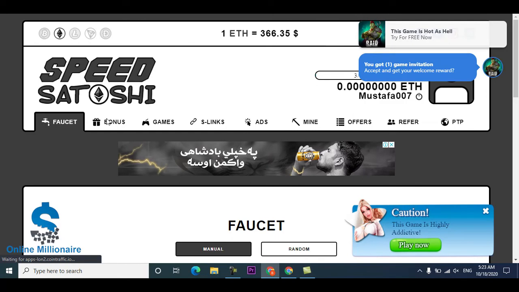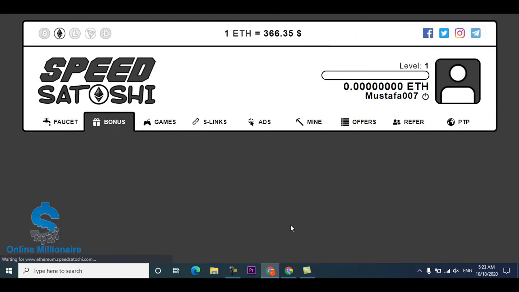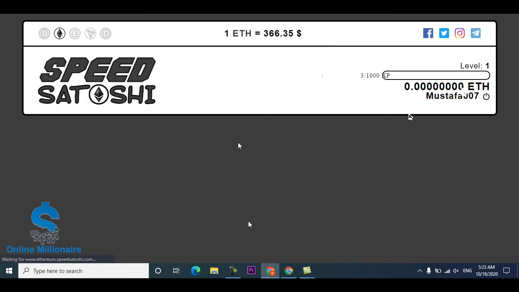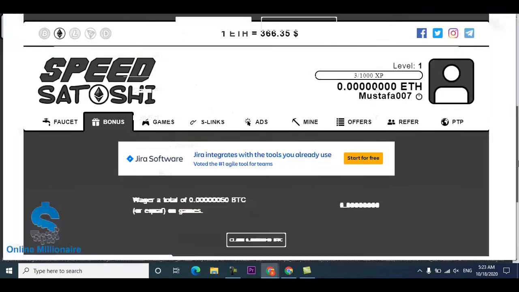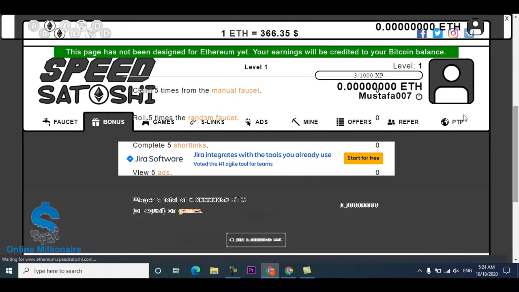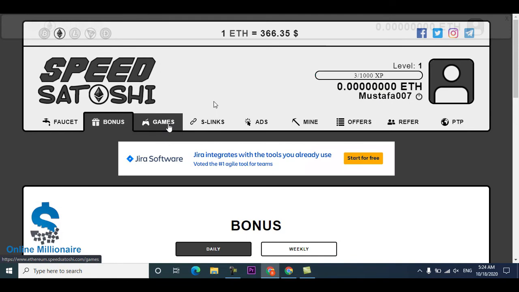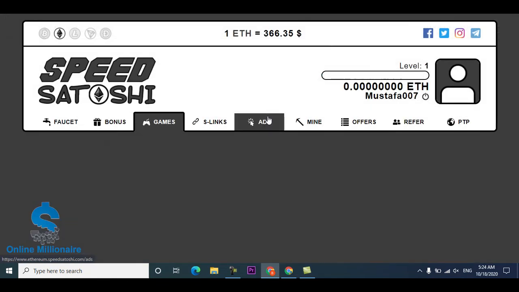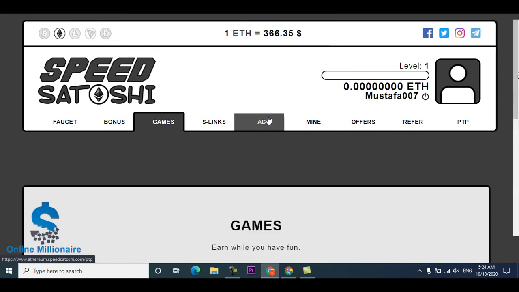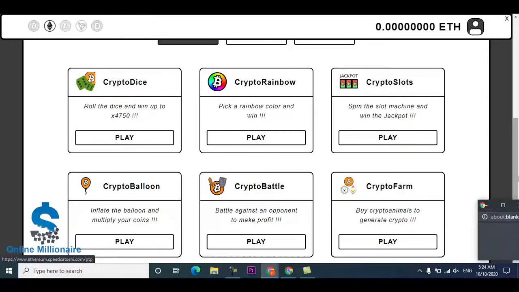Once you complete all the things the bonus tells you, you can claim your bonus. This is all the available bonuses you can claim. And the next one is the game. You can play games and earn much more. There are 6 games available on this website, and these are all the games you can play.